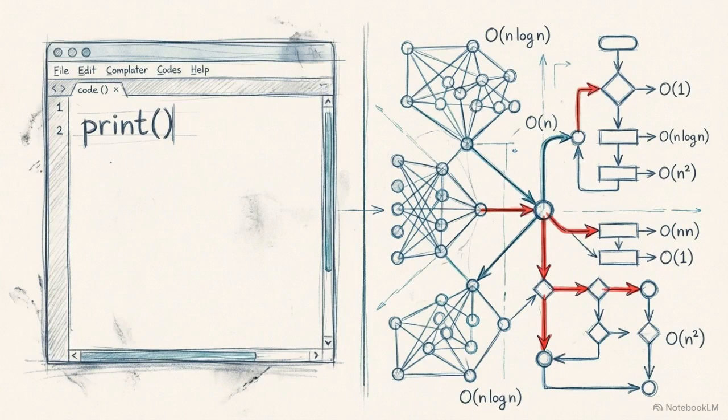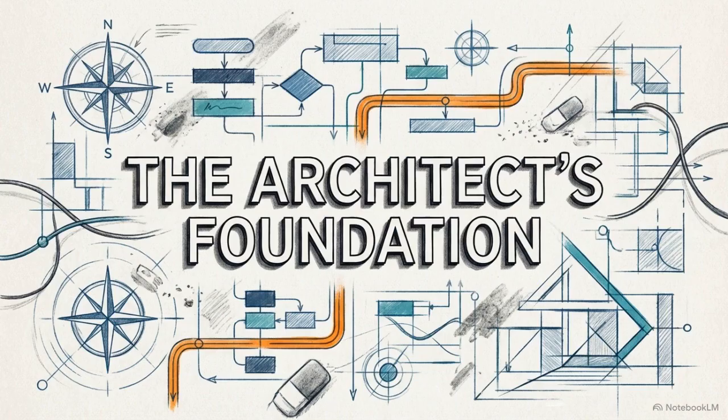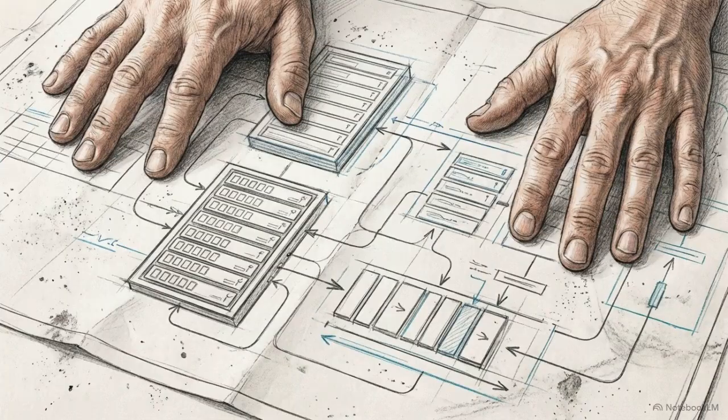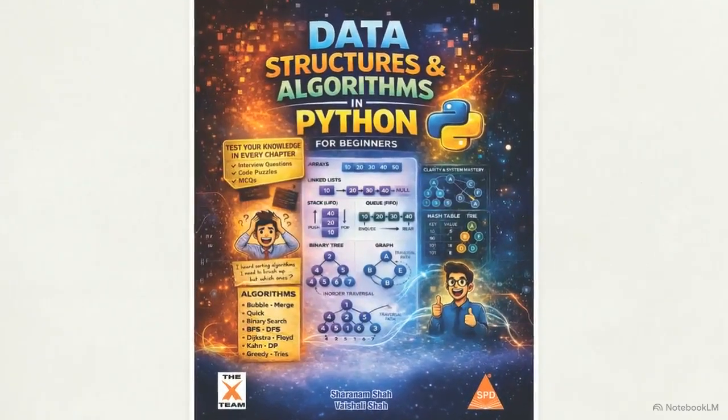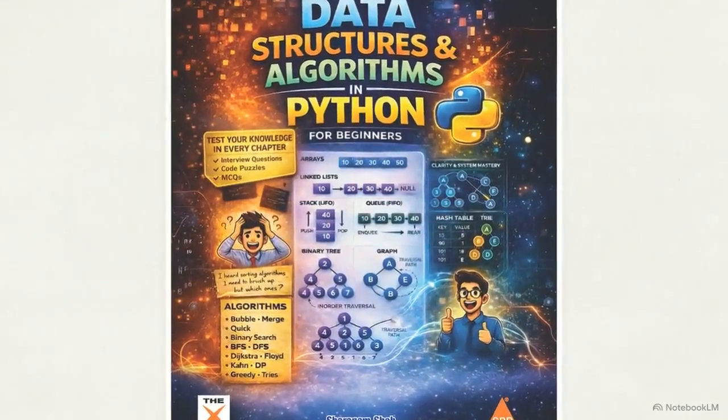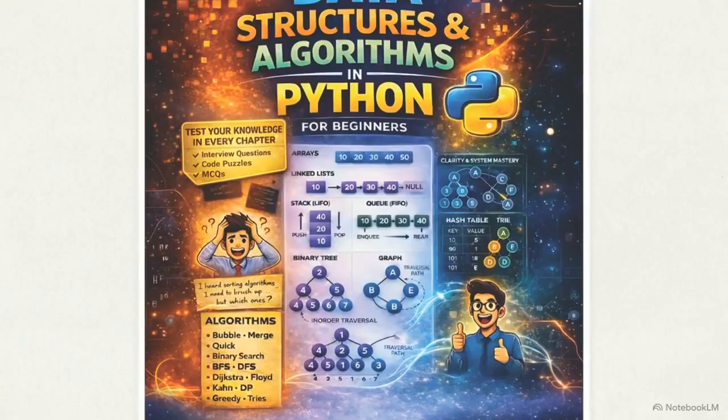This is the moment you realize that knowing Python syntax is not the same as knowing computer science. Chapter 4, Simple Sort Algorithms and Data Order, marks the exact threshold where amateur coders fail and true software engineers are born. This is a deep dive preview into a definitive new engineering curriculum. Data Structures and Algorithms in Python for Beginners is designed to bridge the canyon between a working script and a